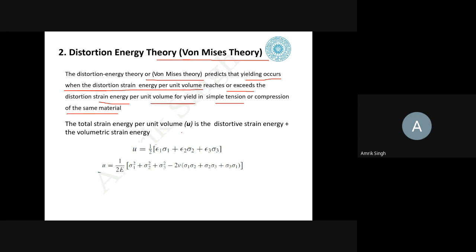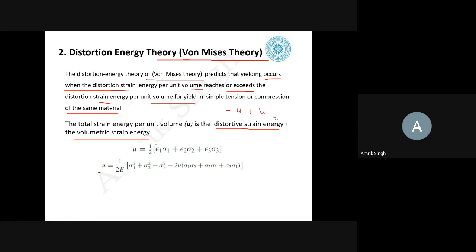So total strain energy, as we know per unit volume U, is the sum of the two components. One is the distortive strain energy and another is the volumetric strain energy. So this we have studied also in first chapter. The strain energy per unit volume is the component UD plus the volumetric UV. So this we have learned in our first chapter.